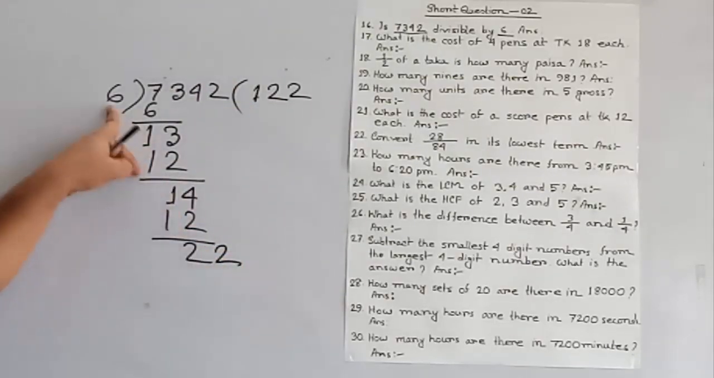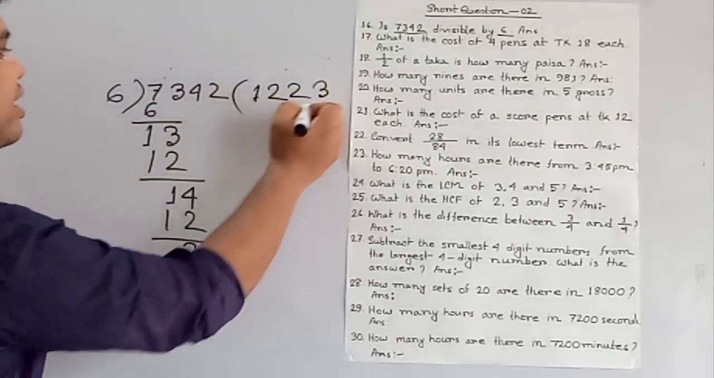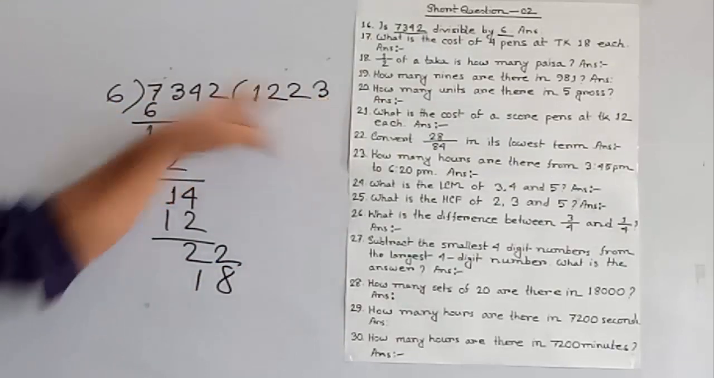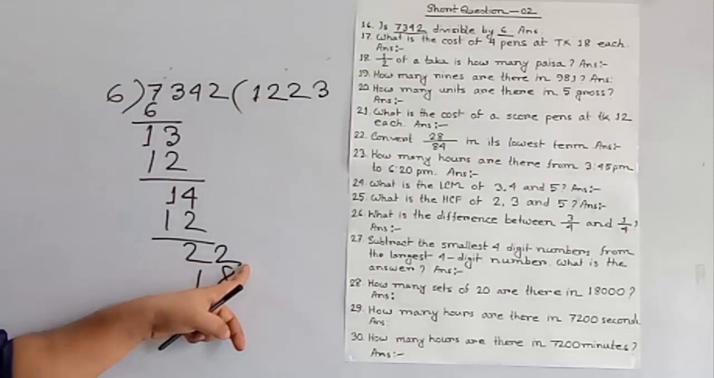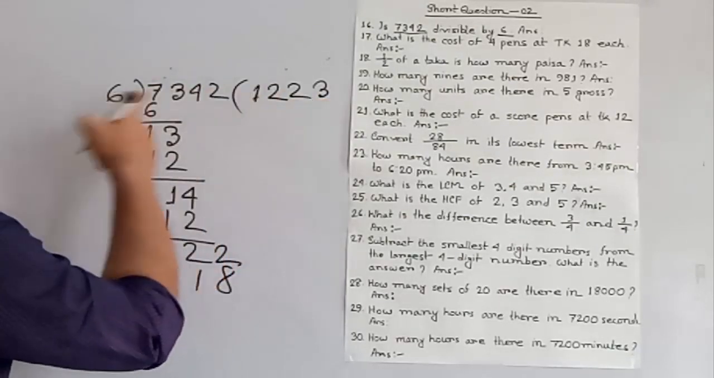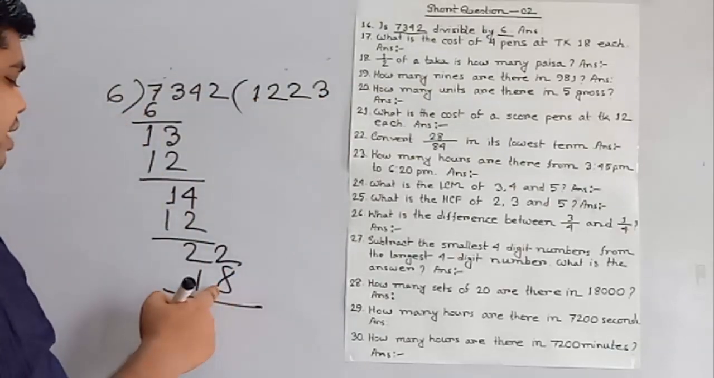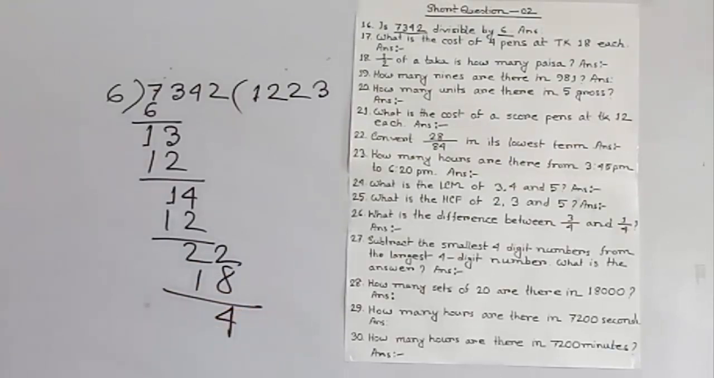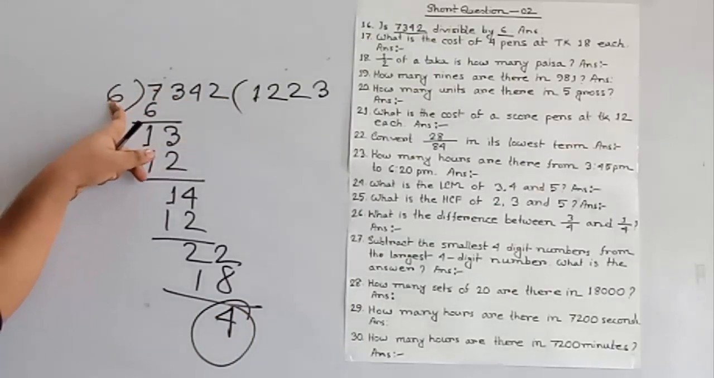In 22, 6 goes in how many times? I hope it will be 3 times. That is 3 sixes are 18. If I take 4, then 6 fours are 24, which is greater than 22. So we take 3 as the number, that is 3 sixes are 18. Now we subtract 18 from 22 and we get 4. So 4 is the remainder. That means 7342 is not divisible by 6.